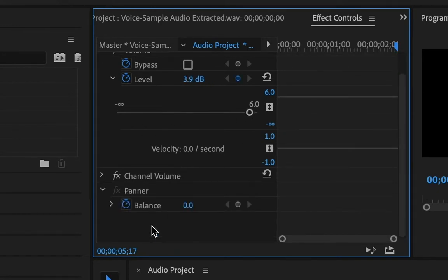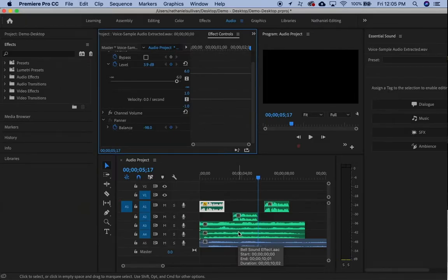The direction can be changed with the panner. This is a sample of my voice. You can also do this directly on the clip with the pen tool.